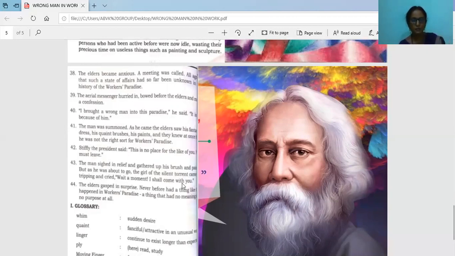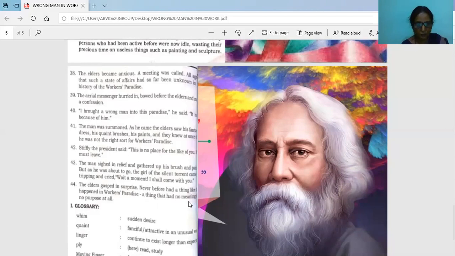What did she say? She said that she also wanted to join in. Then she also left along with the painter. The elders gasped in surprise, because the elders never thought that the girl would do like that. Never had a thing like this happened in workers' paradise. Nobody was looking here and there, always working. But this girl, after our hero went, then what happened? A lot of changes came in. Then she started admiring the color, the paint, and everything. So she also felt like going along with him when he was about to leave.